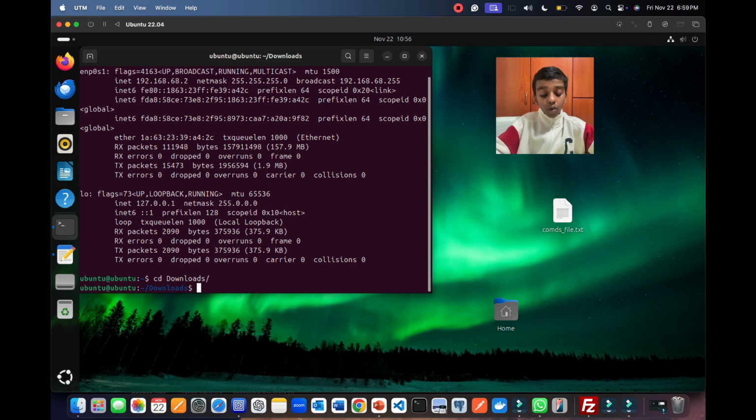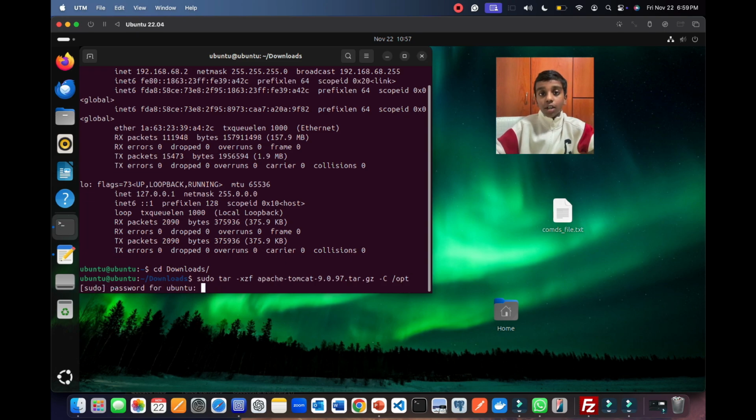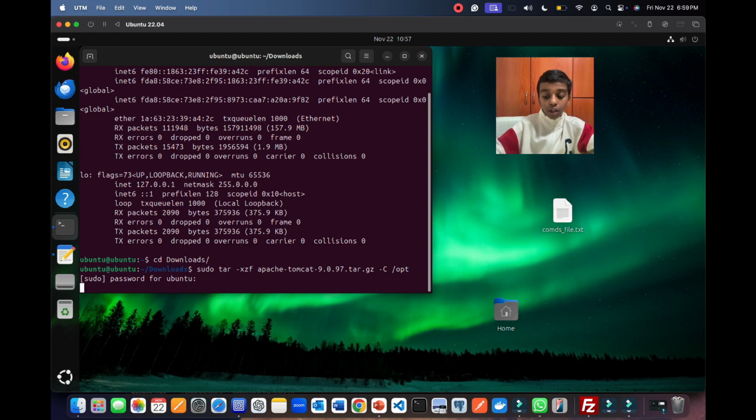Now I'm going to write sudo tar -xzf apache-tomcat -C /opt. When I press enter, it asks for the sudo password for Ubuntu, so we're going to write Ubuntu. And here it has been successfully untarred.